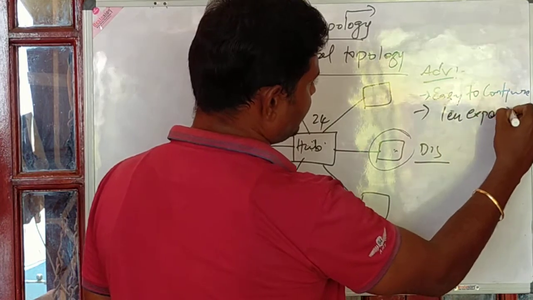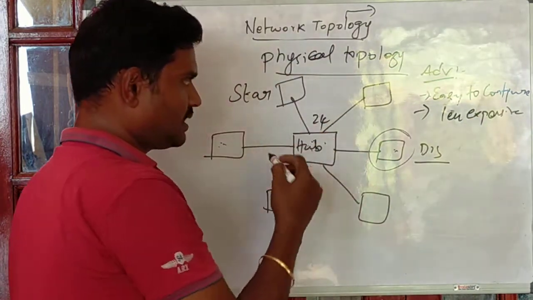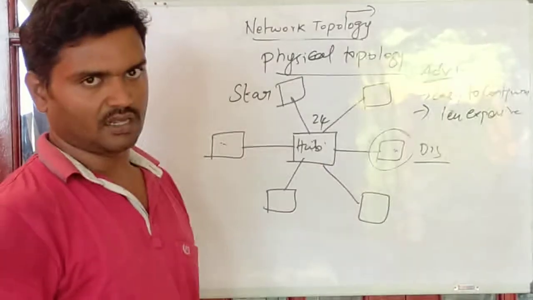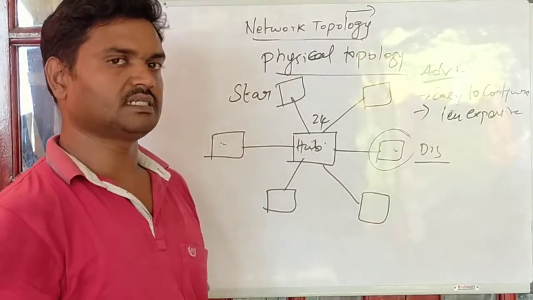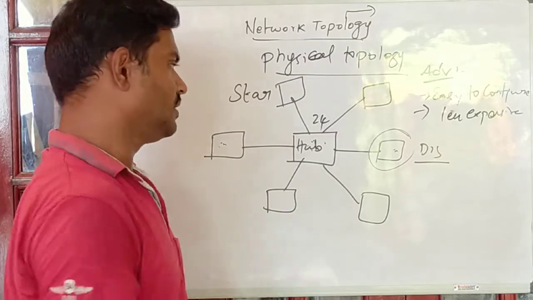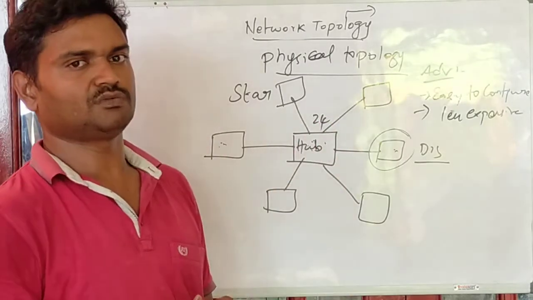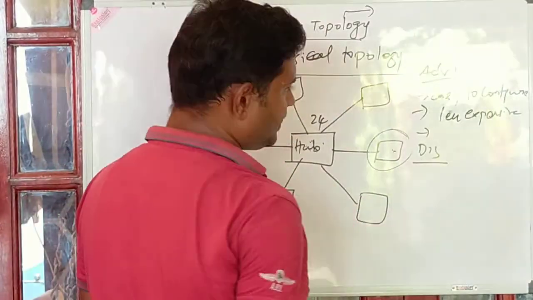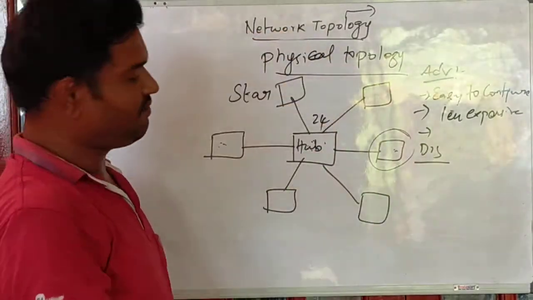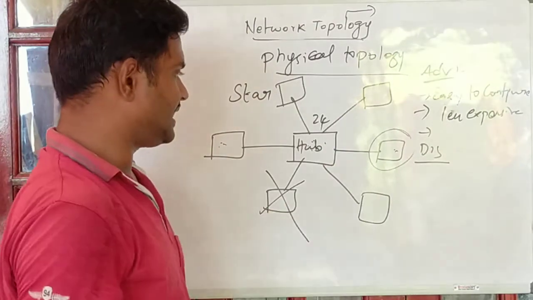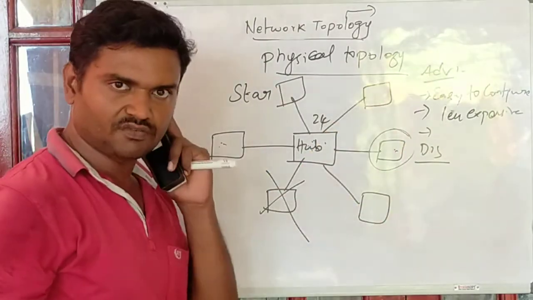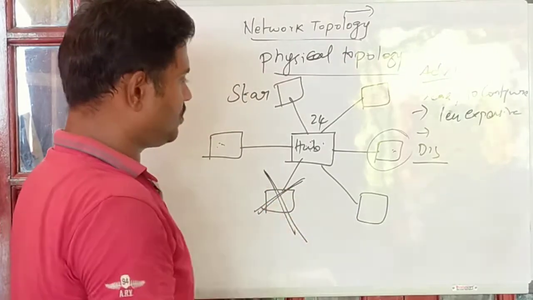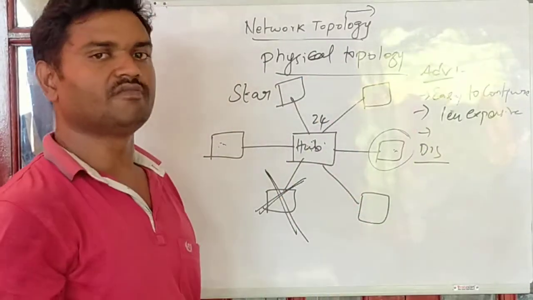Of course, the cost involved is the cost of the hub only. If you take the cost of the hub as expensive, yes, it is expensive, but not so expensive as to call it a disadvantage. It is less expensive. And if one particular node goes down, does it affect all the rest of the nodes? Definitely not. If one particular node goes down, the rest of the nodes still work.